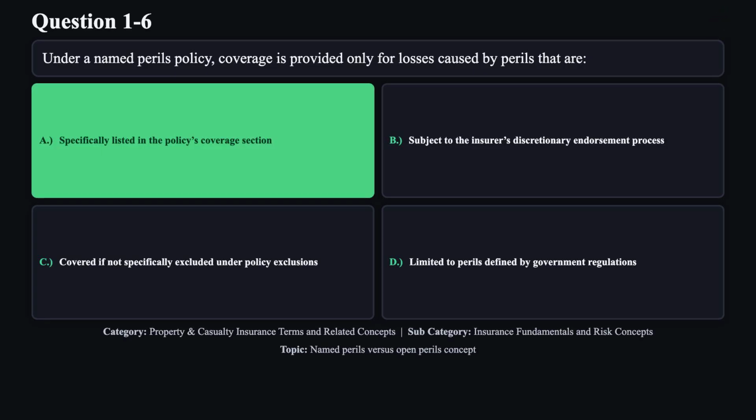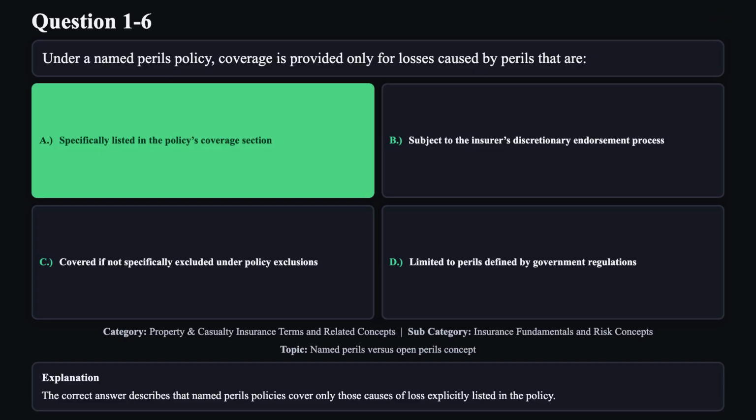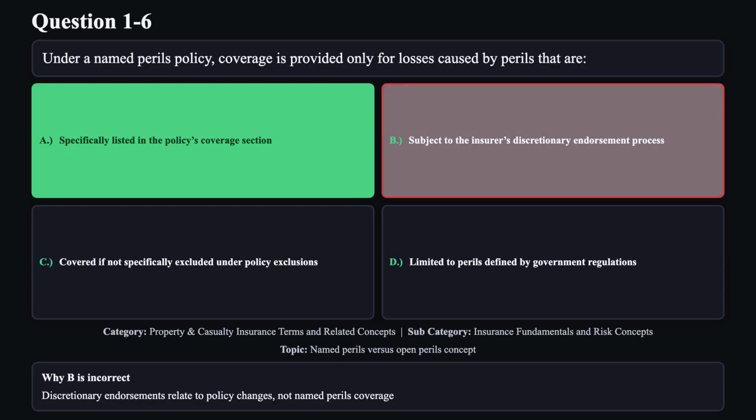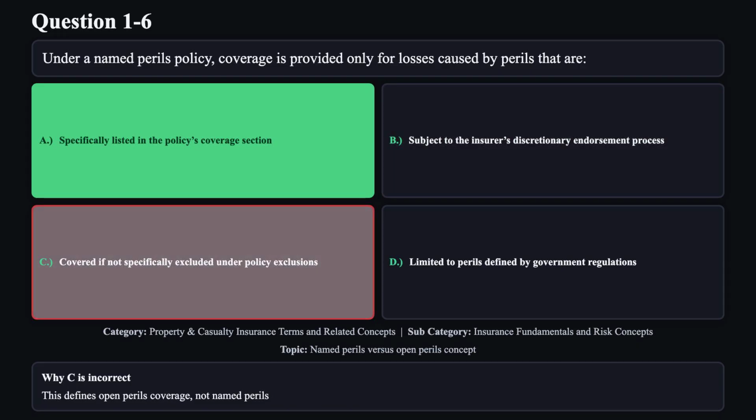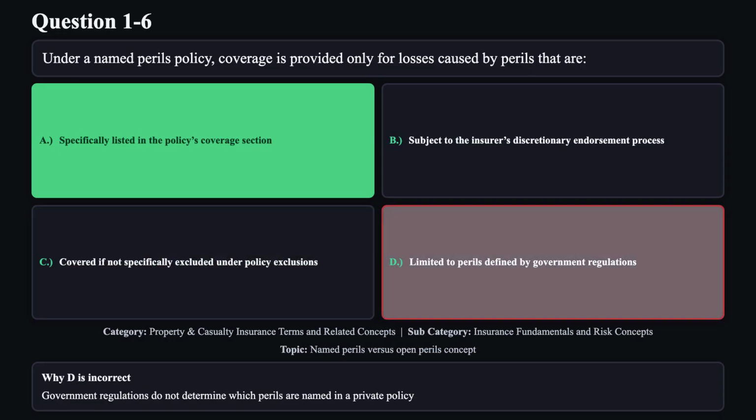The correct answer is A. The correct answer describes that named perils policies cover only those causes of loss explicitly listed in the policy. Reason B is not correct. Discretionary endorsements relate to policy changes, not named perils coverage. Reason C is not correct. This defines open perils coverage, not named perils. Reason D is not correct. Government regulations do not determine which perils are named in a private policy.